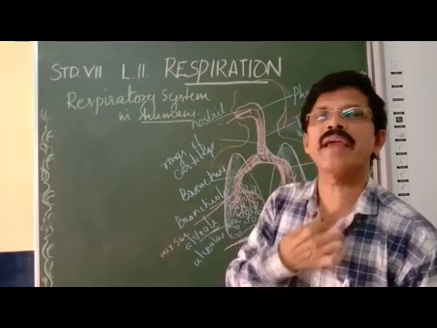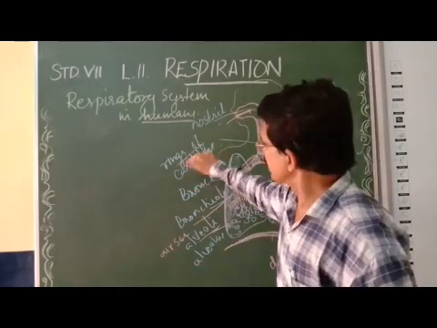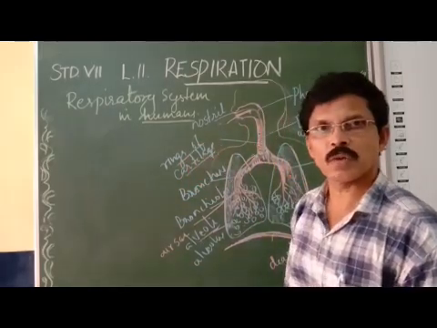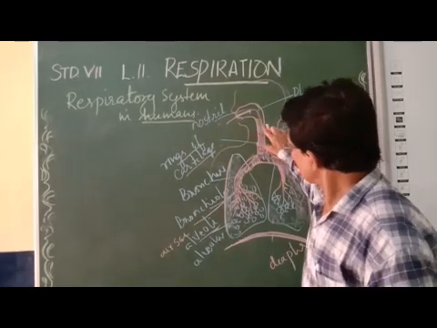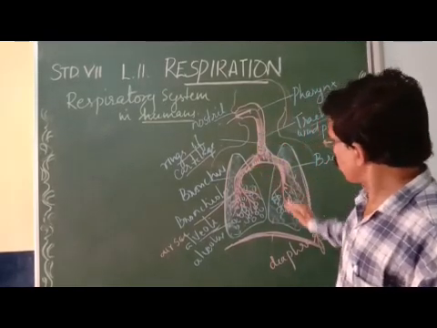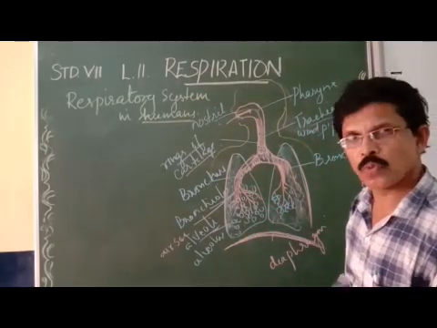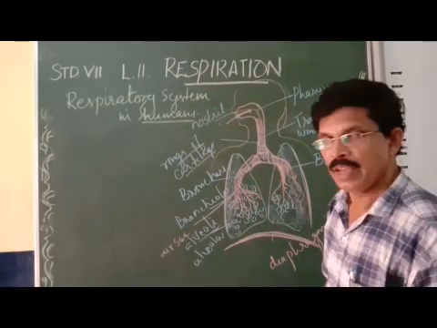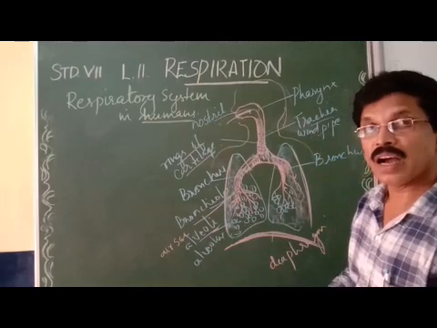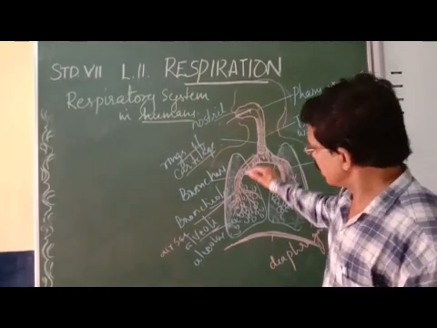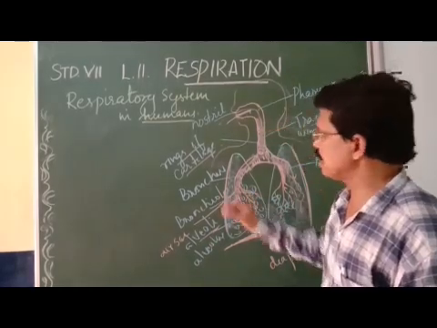It will always remain open because of the rings of cartilage. Now the trachea divides into two branches called the bronchus. Each bronchus enters into the lungs and divides into branches called bronchioles. Each bronchiole ends in alveoli. So oxygen rich air finally comes to the alveoli.